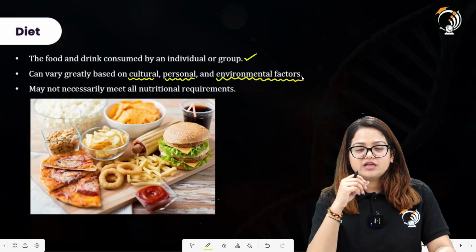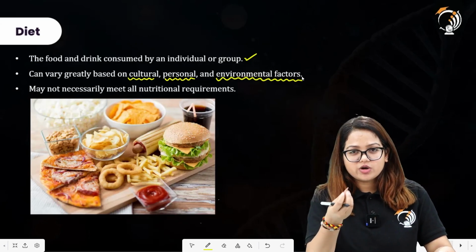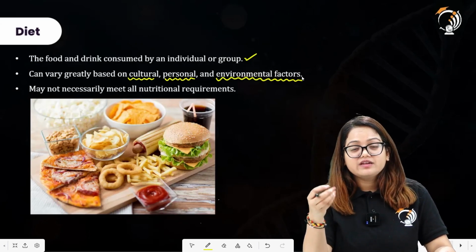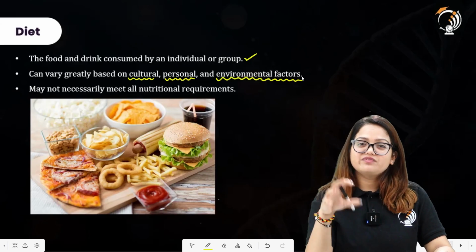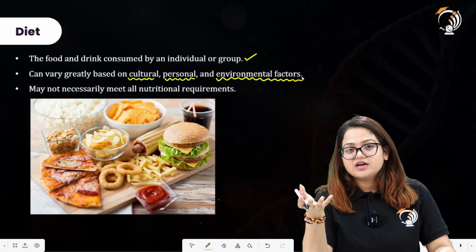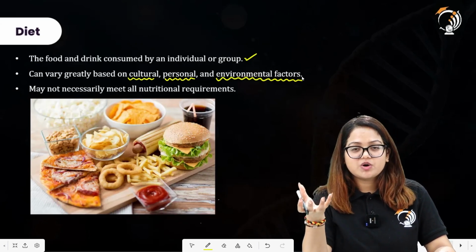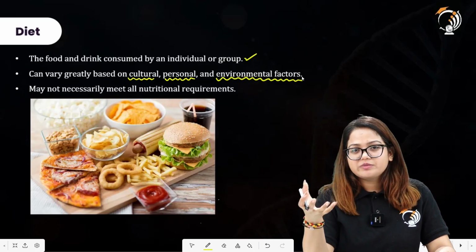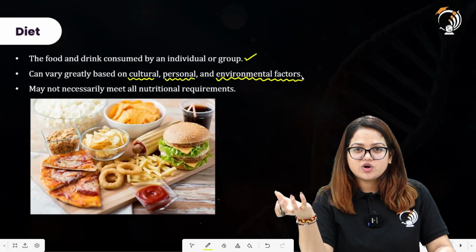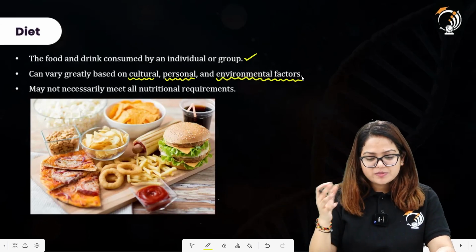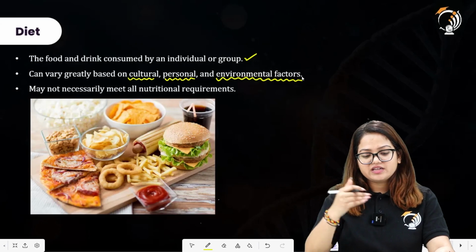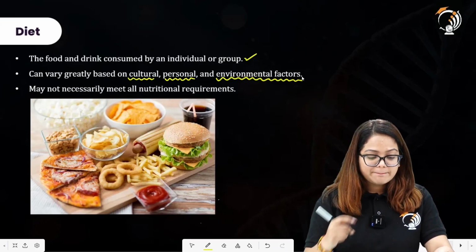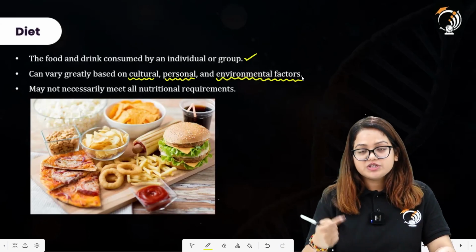And you can take another example: if a human being is surrounded by a forest, he will be relying more on vegetables and fruits, and not on animal sources, because animals will be hard to find, and vegetables and fruits will be easily accessible. All right, so in this manner the diet can vary greatly based on cultural, personal, and environmental factors. It also may not necessarily meet all nutrition requirements.